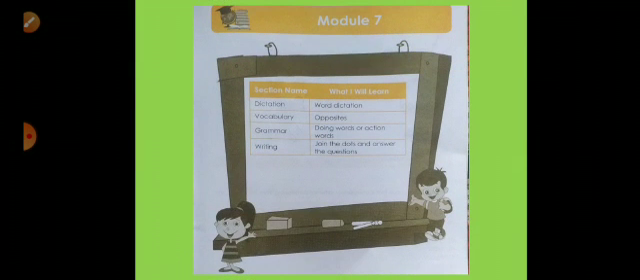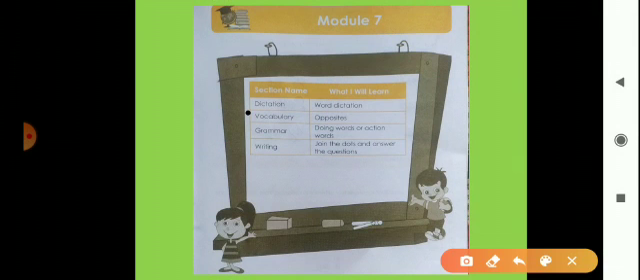Now in this module we will see dictation, then vocabulary. In this vocabulary we will see opposites. Then the third section is grammar, and in the grammar we will see doing words or action words, which means verbs. Okay, then the last section is writing, and in this writing section we will see join the dots and answer the questions.